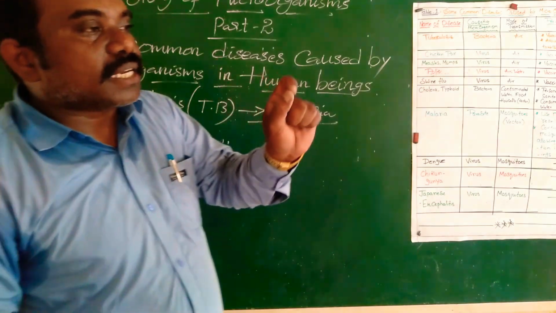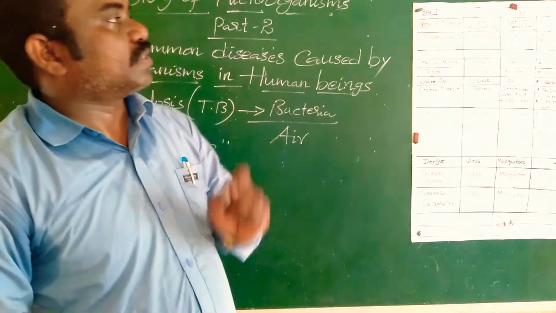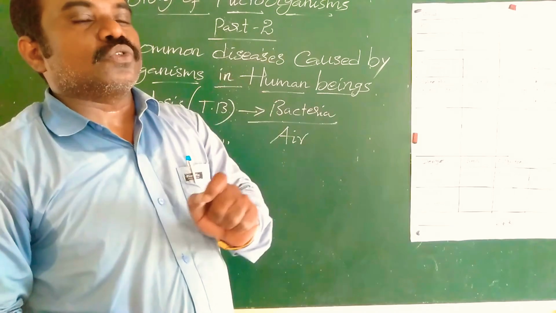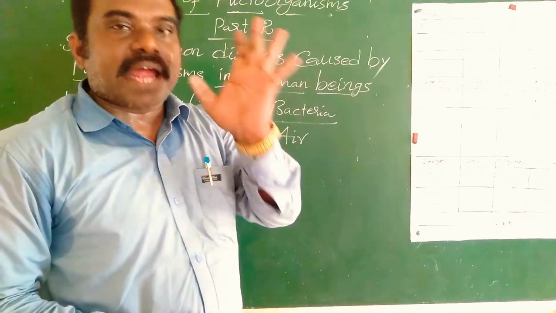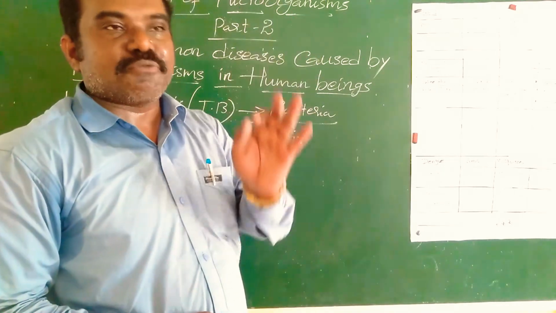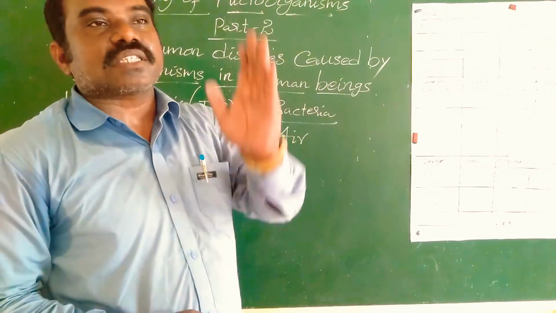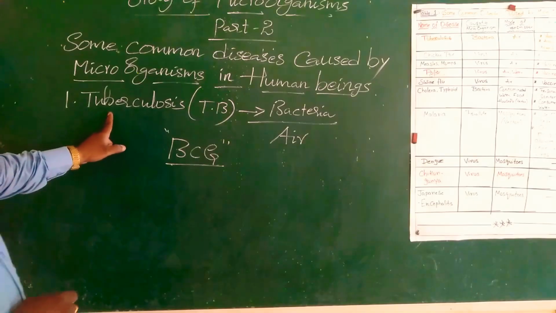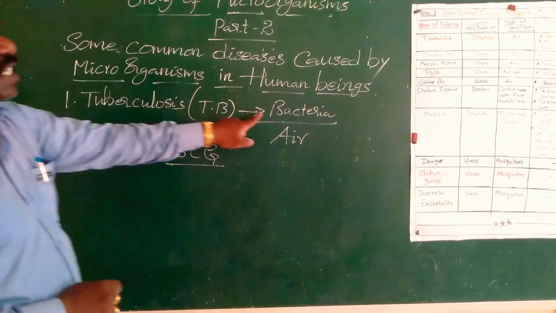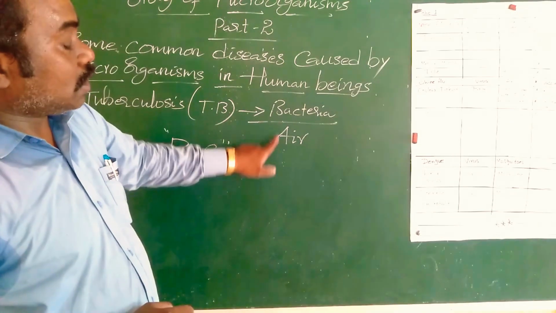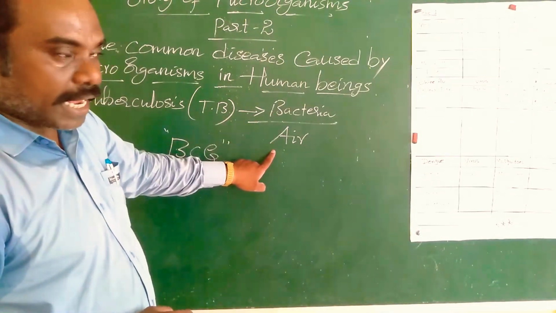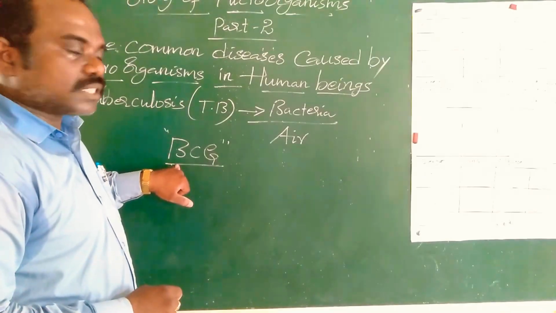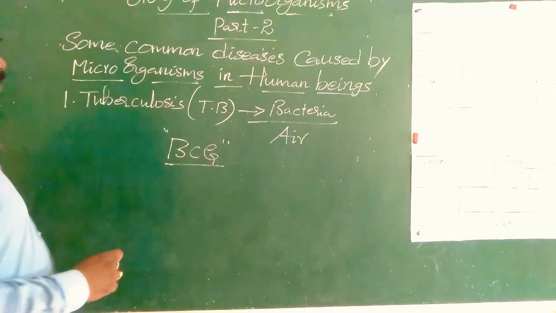Avoid infectious things like towels, kerchiefs, clothes, etc. We can avoid infected articles like towels, kerchiefs, clothes, and so on. So this is one of the diseases. Tuberculosis is caused by bacteria through air. Which type of vaccination is given to prevent tuberculosis? BCG. Next,